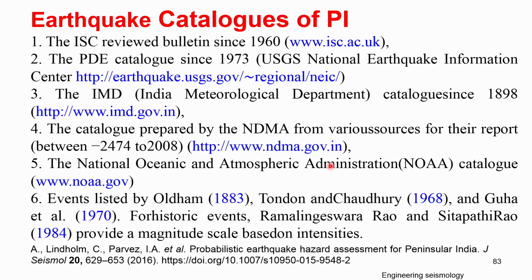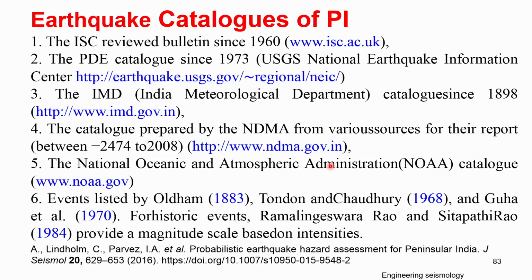and the PDE catalog from 1973 by the USGS National Earthquake Information Center, the IMD Indian Meteorological Department catalog from 1898, a catalog prepared by the NDMA from various resources and reports, the NOAA catalog, the National Oceanic and Atmospheric Administration, and the events listed by Oldham, Tandon, Chowdhury, Chouhan, Ramalingeswara Rao, and Seshagiri Rao. All those people's data were considered to prepare this earthquake map.